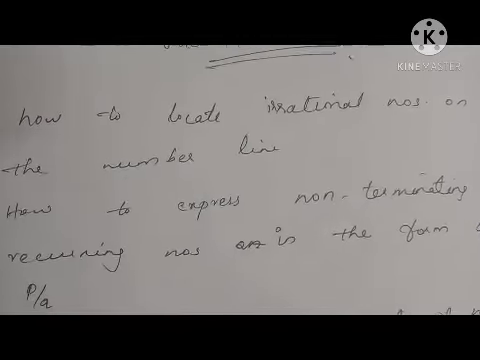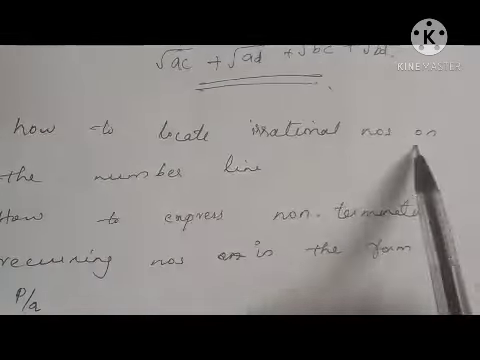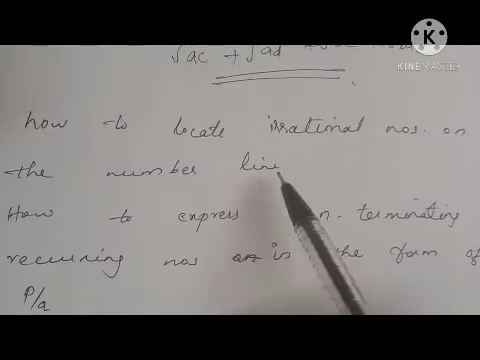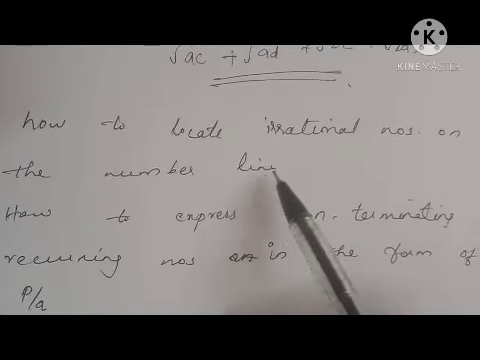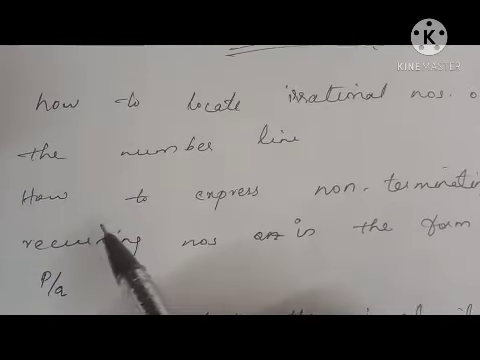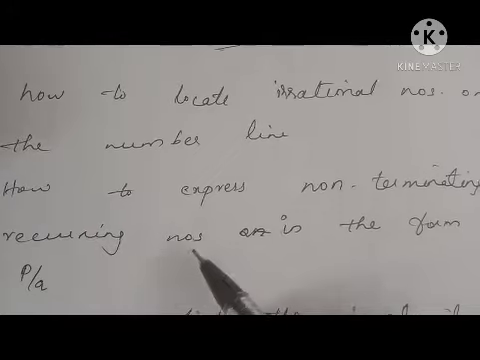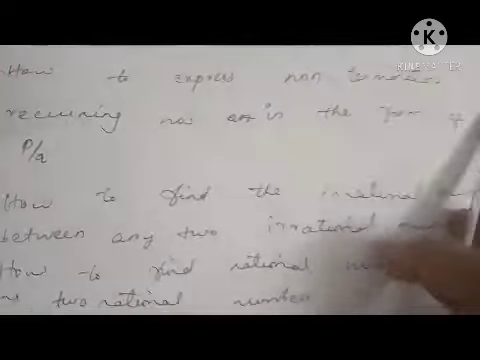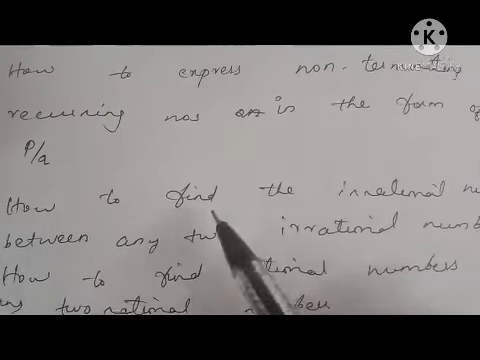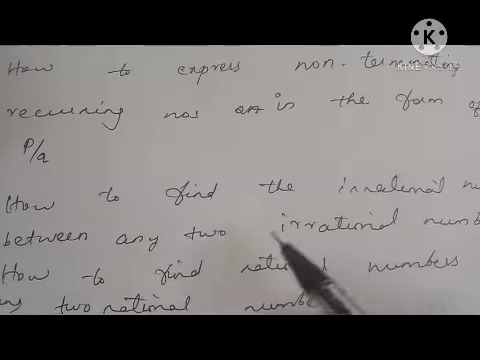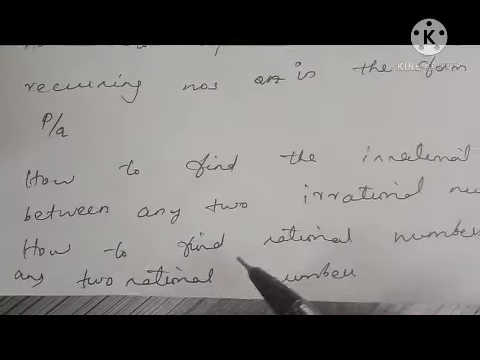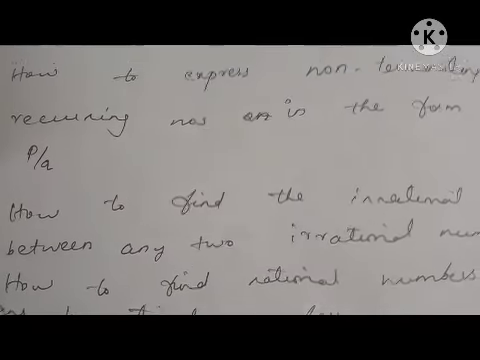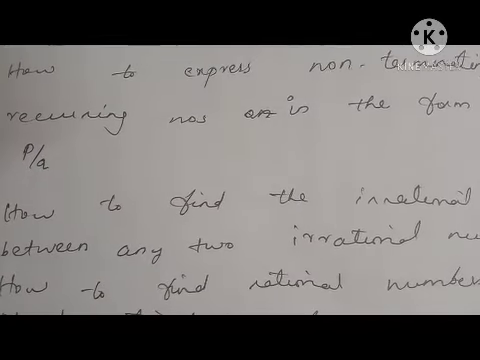In this chapter, we already discussed how to locate irrational numbers on the number line, like root 5, root 2, root 3, etc. Then the square root spiral method also we discussed. Then how to express non-terminating recurring numbers in the form of p by q. Next, we discussed how to find irrational numbers between any two irrational numbers and how to find rational numbers between any two rational numbers. These all are the main points from chapter 1, Number Systems.